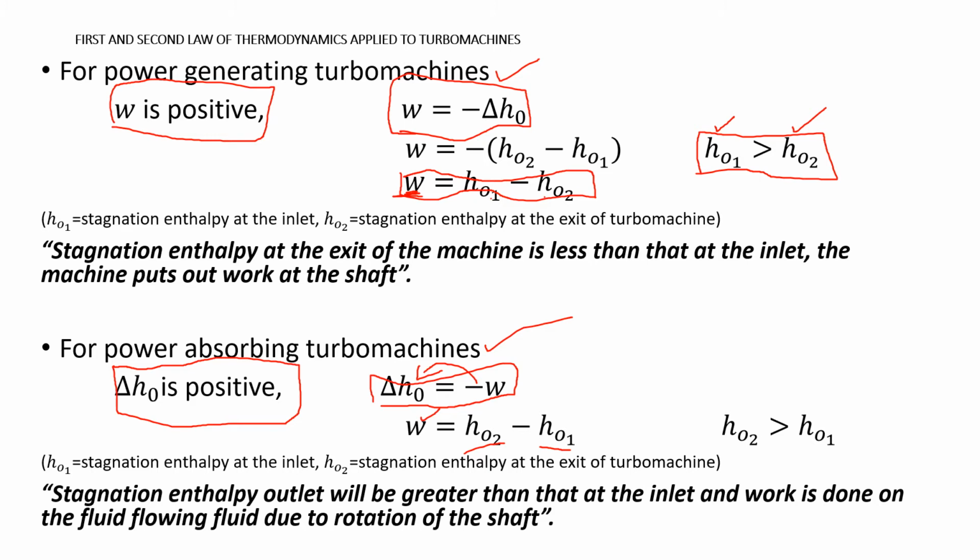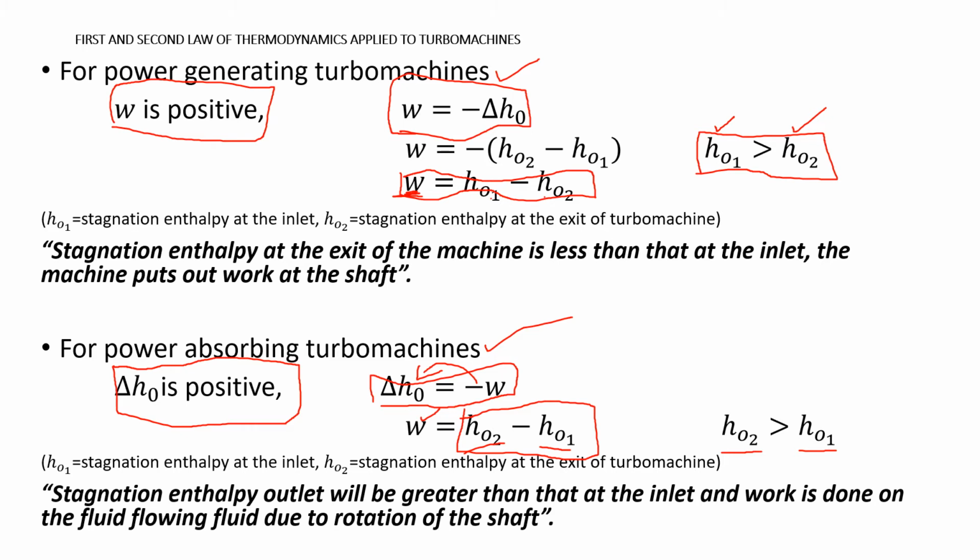So what it means is, if this right hand side has to be positive, then H02 should be greater than H01. So how can you interpret this? H02 greater than H01. In a power absorbing turbo machine, the stagnation enthalpy of the fluid at the exit of the turbo machine is greater than the stagnation enthalpy of the fluid at the inlet of the turbo machine.